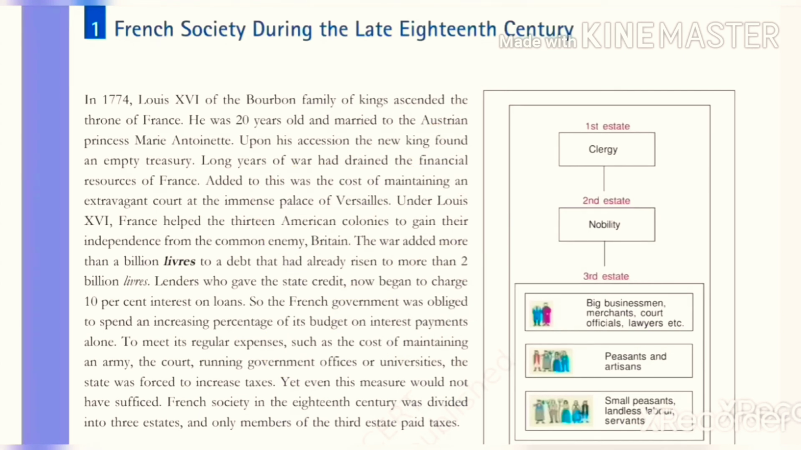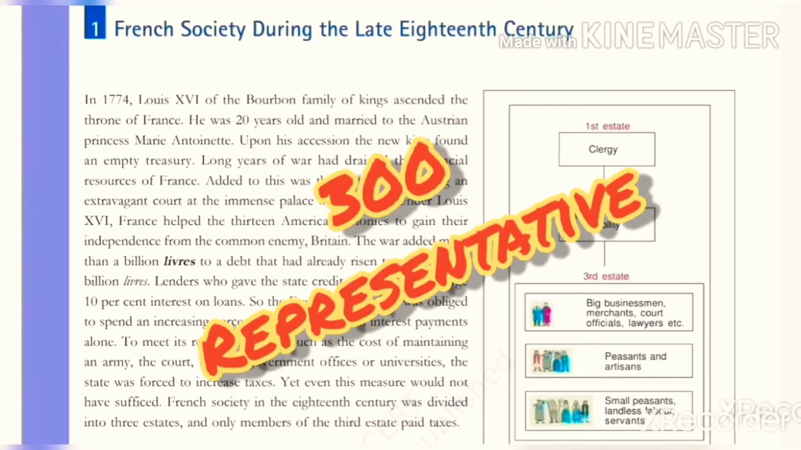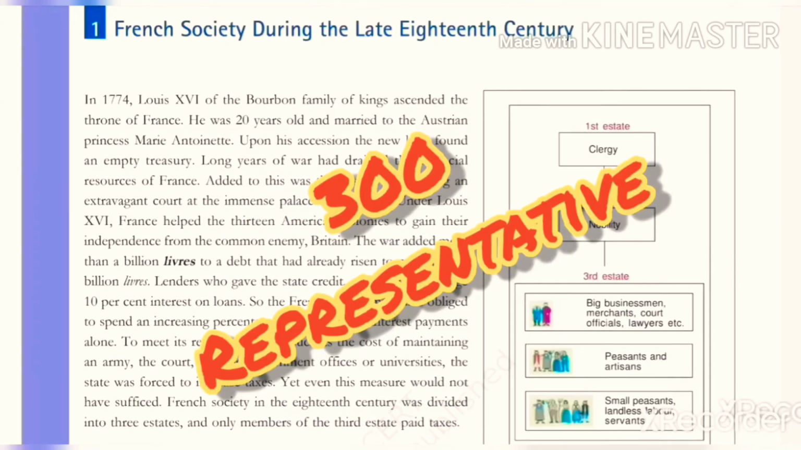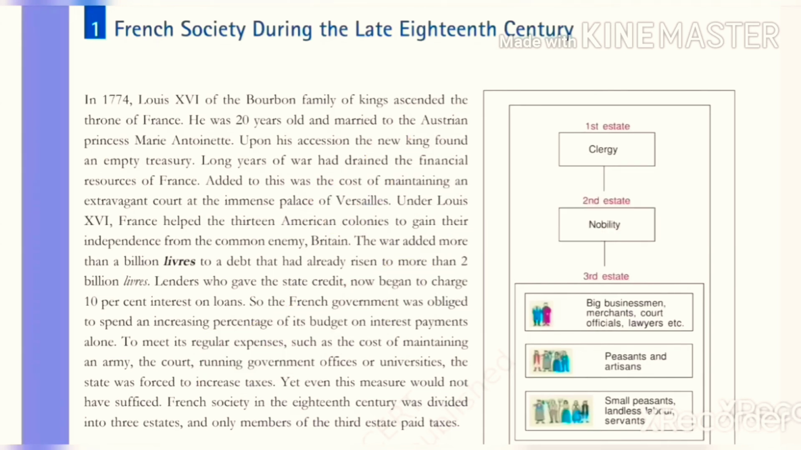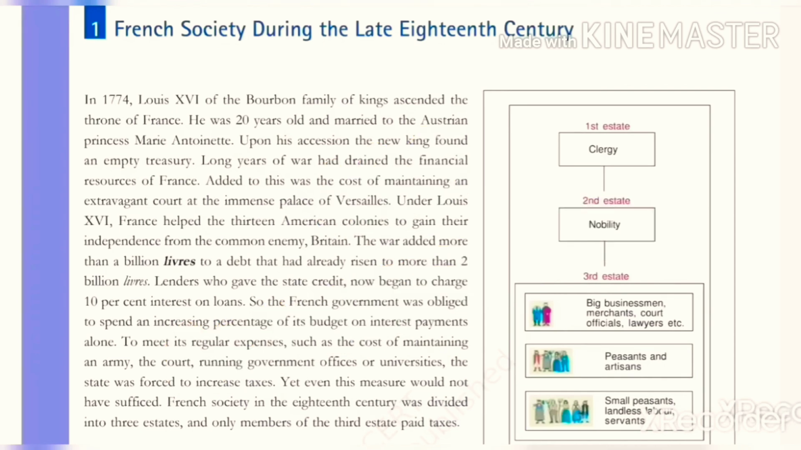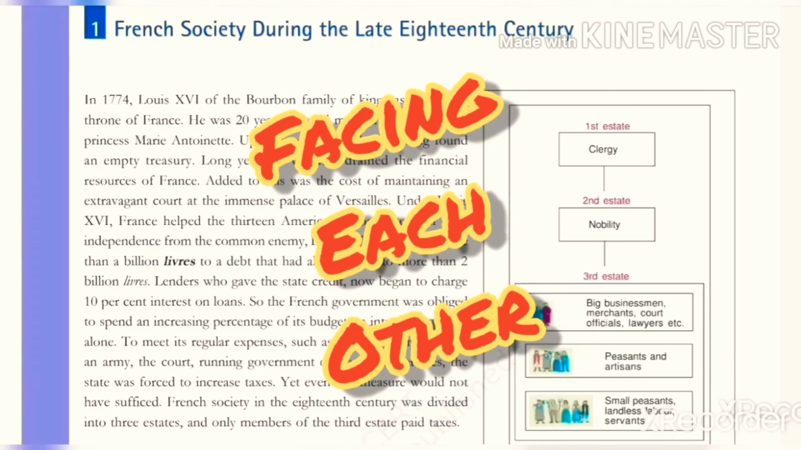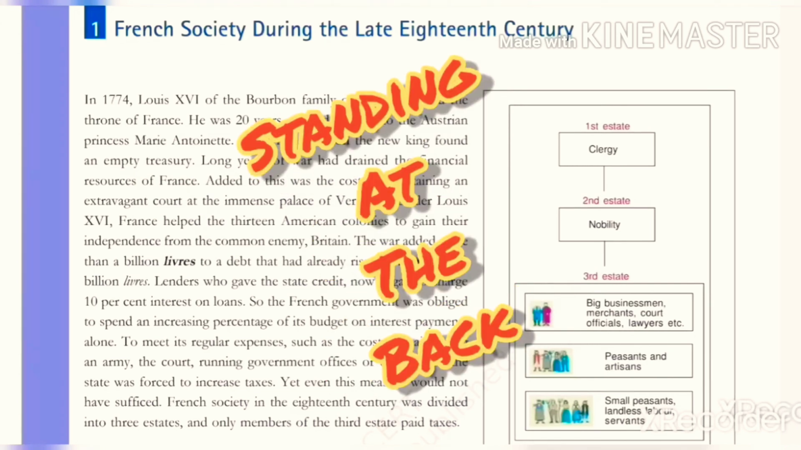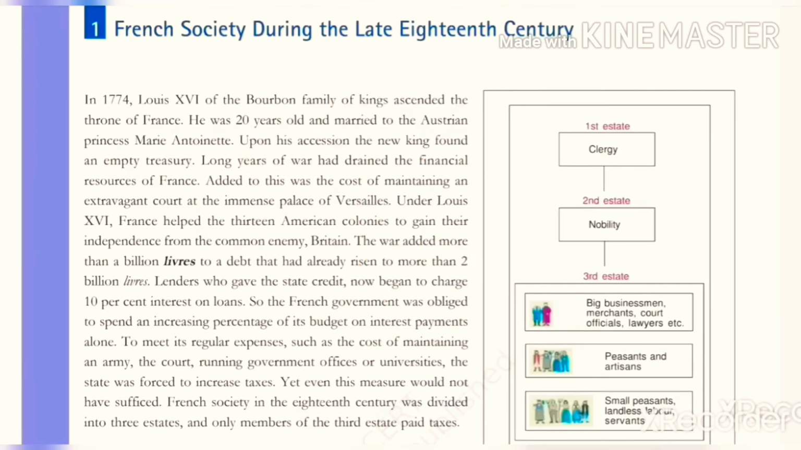The first state, clergy, had 300 representatives. The second state, nobility, had 300 representatives. The third state had 600 representatives. The first and second state representatives used to sit facing each other, and the people of the third state were standing at the back of the first and second state people.